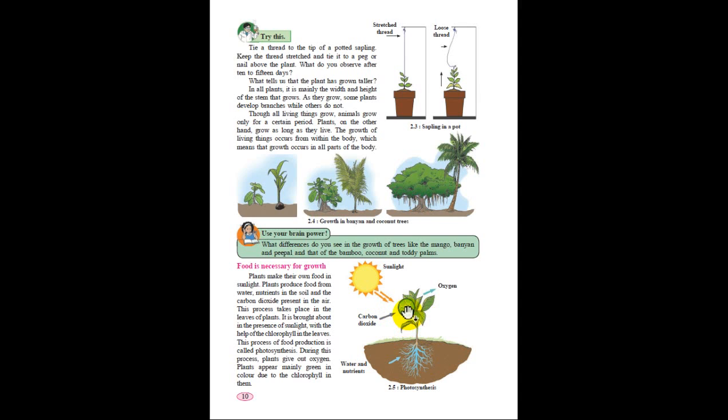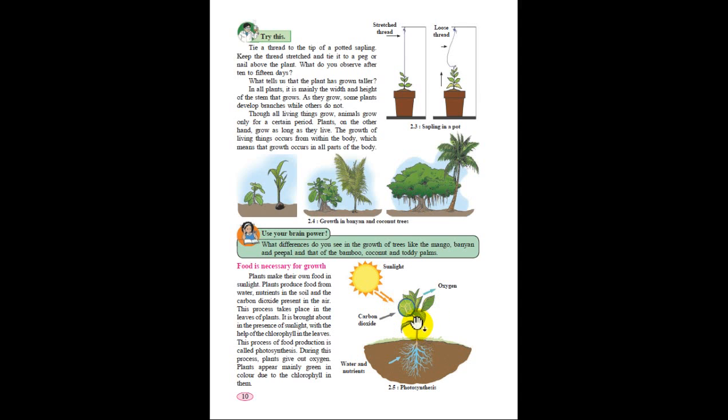Now, what are the requirements for preparing food? Sunlight, carbon dioxide which is present in air, and water and minerals which the plant absorbs through roots from the soil. Where the water and nutrients are present, it is present in the soil. And who absorbs these water and nutrients for the plant? Root absorbs this water and nutrients from the soil and transfers it to the whole part of the plant.